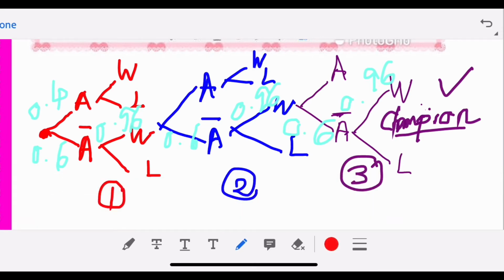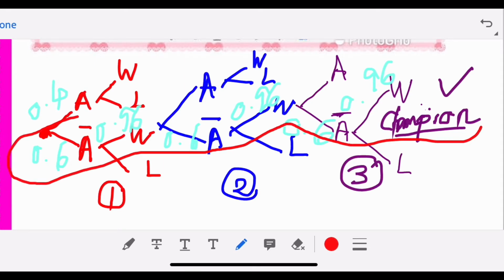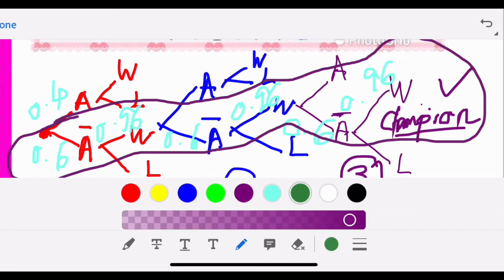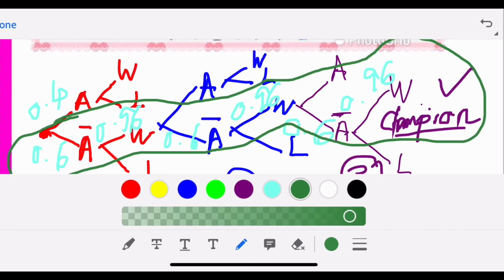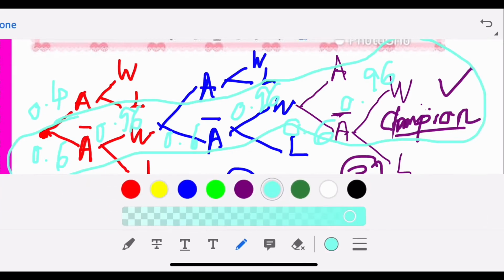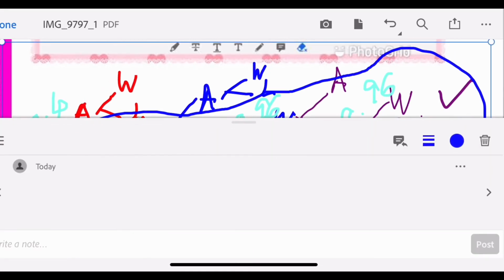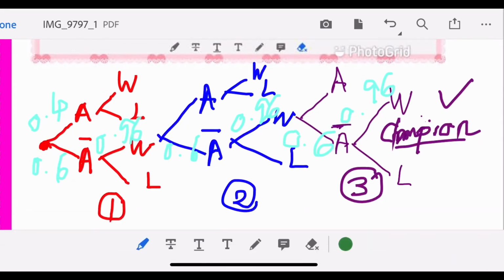And for the second lap, no accident and win. And the third lap also no accident and win. So I just circle using the red line to show you that that is actually the path that will lead you to the calculation for Kaizen getting champion. Okay, so we have to be very focused when we do probability values, especially for a case like this that involves many events.